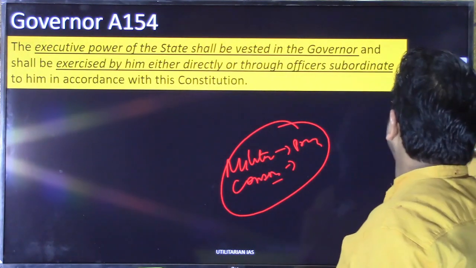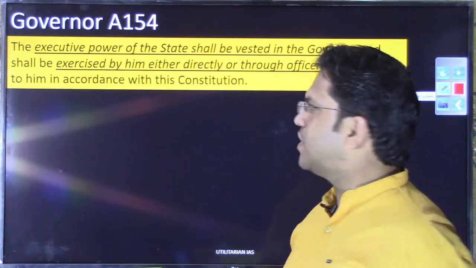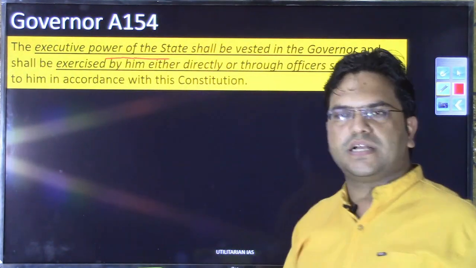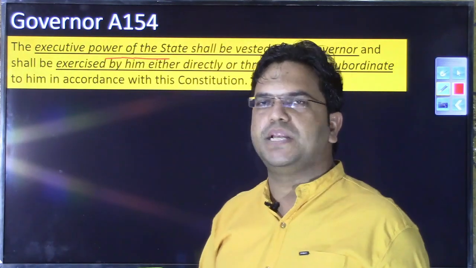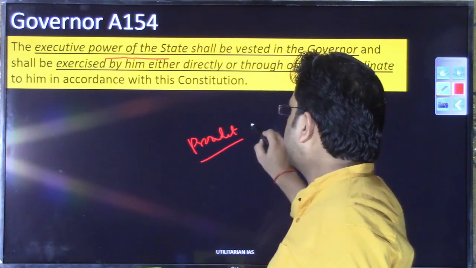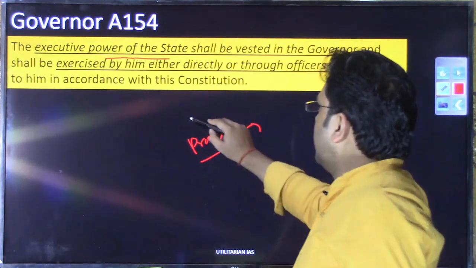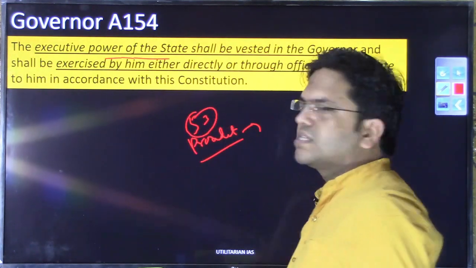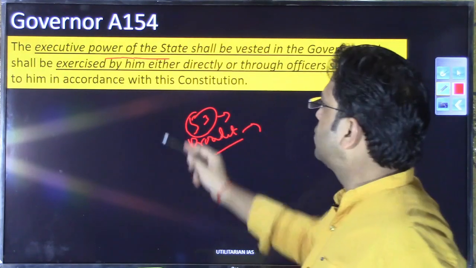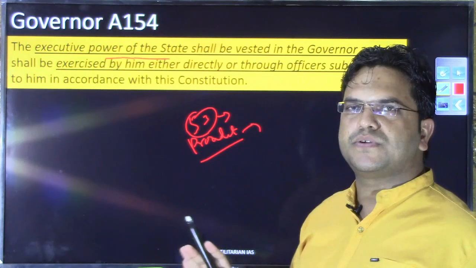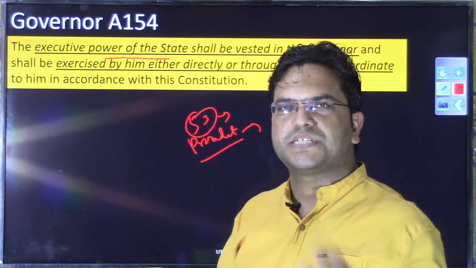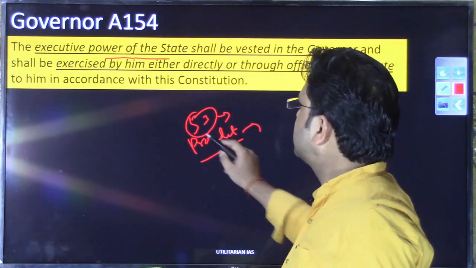Let us discuss the executive power, what has been discussed in article 154. Similar functions of the president we have already discussed. Whatever we discussed at the presidential level, at the center, was article 53, which discussed the executive power of the president at the central level. We had a wide amount of discussion there on the meaning of the executive power of the president that is vested with all of the union's power. So let us read this.